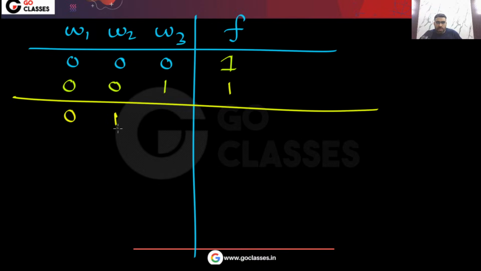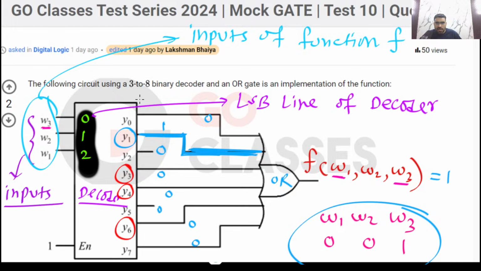So you can easily see that the function value will be like this. Just notice this decoder and which output lines are input to the OR gate. Y0, Y1, Y3, Y4, Y6 are the output lines of the decoder that are inputs to the OR gate.